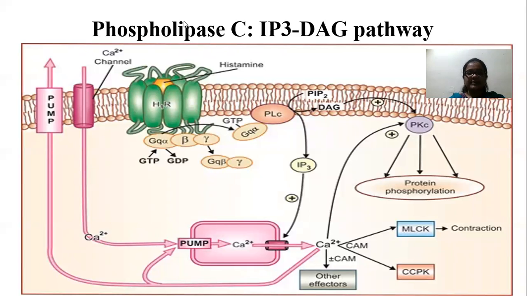So the termination of this action occurs due to decrease in the production of the second messenger and decrease in the activation of the PLC. If there is a decrease in the activation of PLC, it means hydrolysis of PIP2 does not occur. Okay, so this one is the IP3 and DAG pathway.